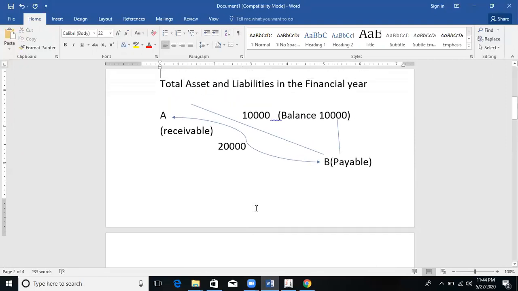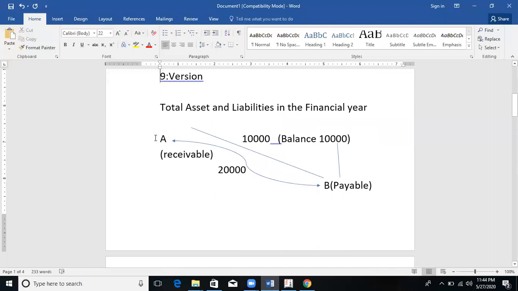And liabilities, as per the example we already discussed: A and B are two persons. A is giving 20,000 rupees to B. In return, B paid 10,000 rupees to A. The balance amount B needs to pay is, from B's perspective, payable, and also a liability, because he is obligated to pay.